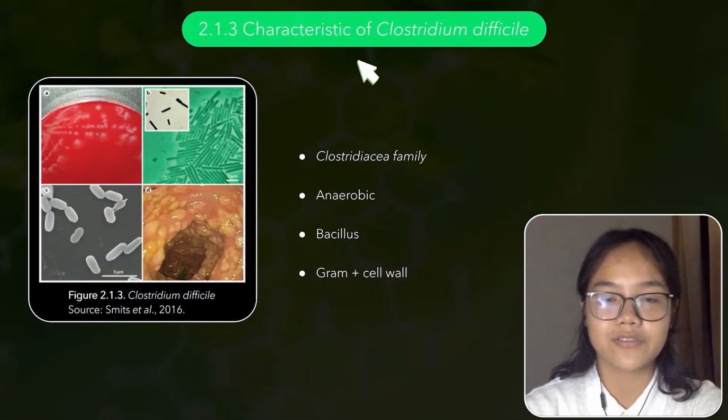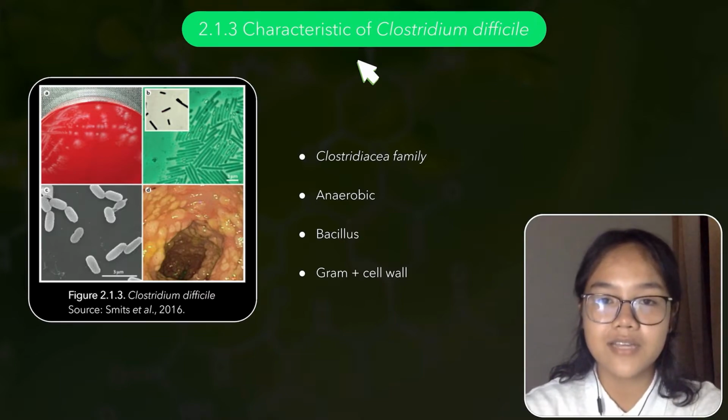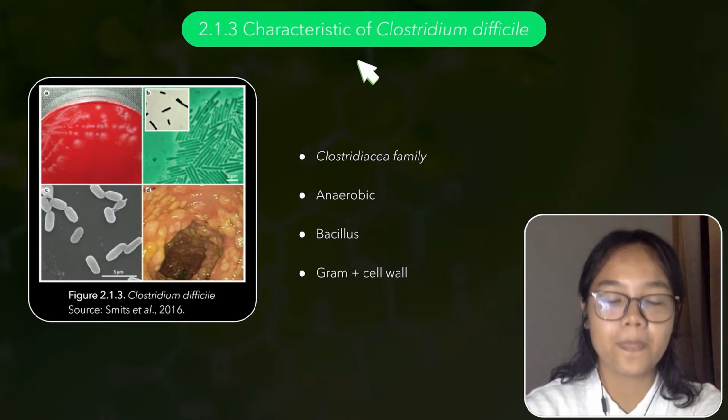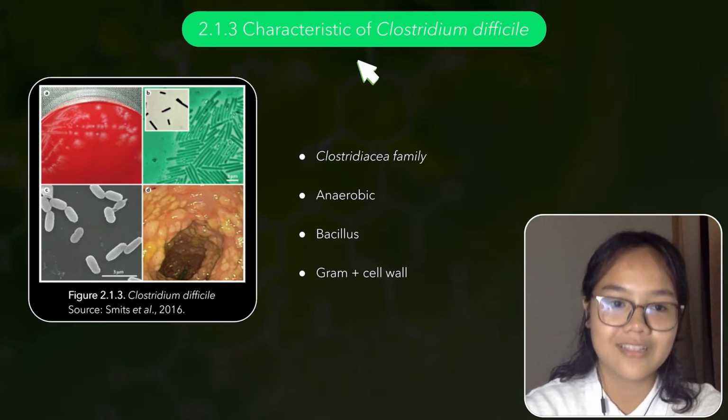Next one is about the characteristics of Clostridium difficile. Clostridium difficile is one of the members of the Clostridiaceae family. This is an anaerobic bacteria, very sensitive to even low levels of oxygen in the environment. Its shape is bacillus with a gram-positive cell wall.